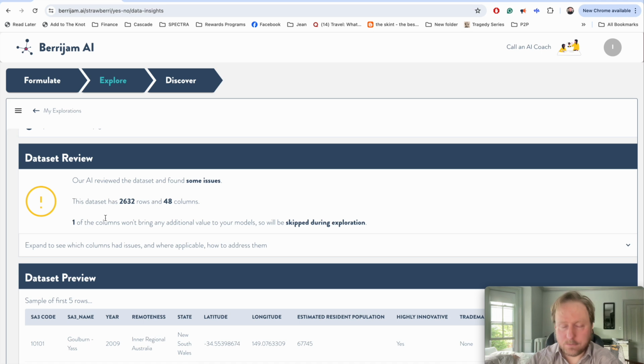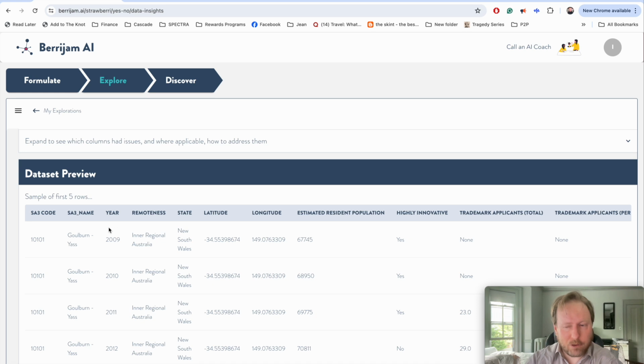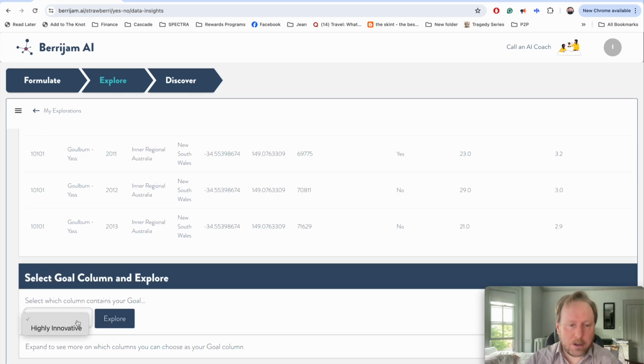Great. So I've clicked on my data set. Now you're going to see a little exclamation point here. Don't worry about it. All it's letting you know is a couple of the columns, in this case only one, are going to be skipped during the exploration because there's no real information that's helpful in it for our model. So which column contains your goal? Highly innovative. For highly innovative, we're looking at only sectors that are in the top 20%. And what are the factors leading to that? So I'm going to click Explore.